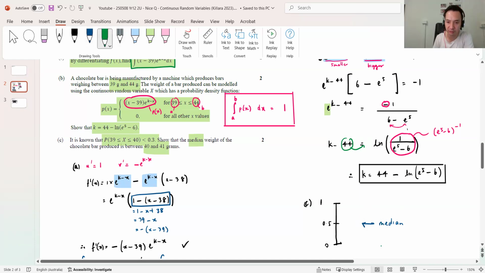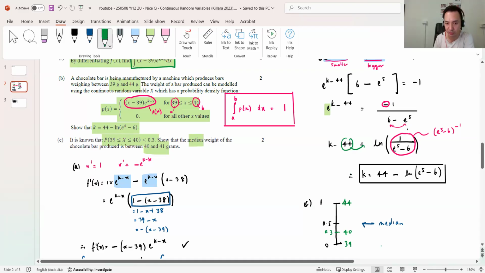Between the values of 39 and 44 in this distribution, that's total probability. So it's saying between 39 and 40, that's 0.3 there. Or sorry, less than 0.3. So what I want to prove, and maybe it goes, show that the median exists between 40 and 41.